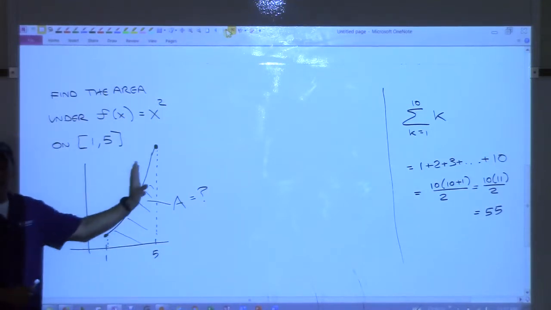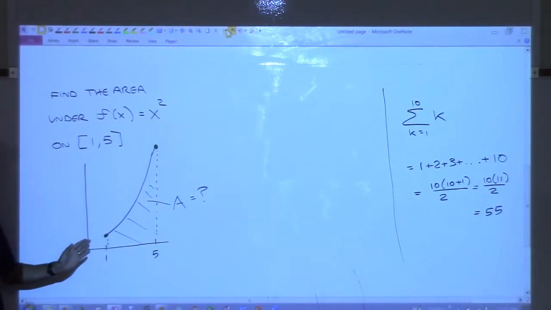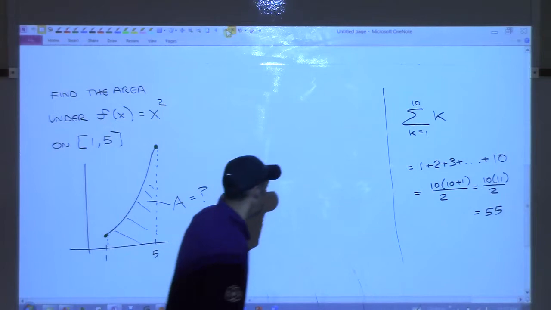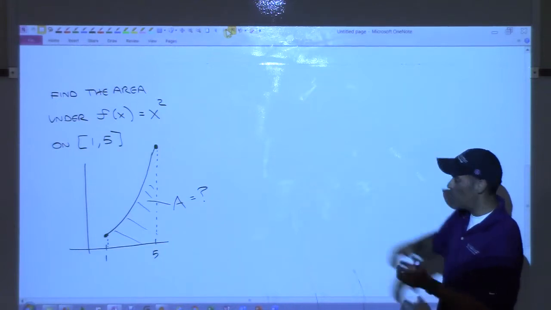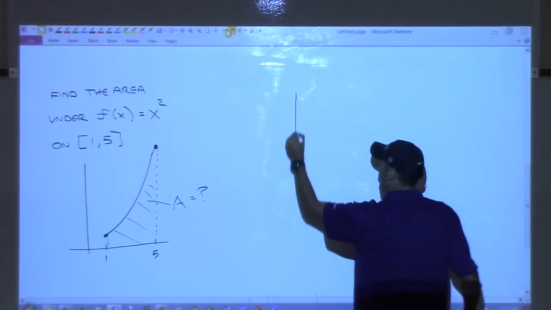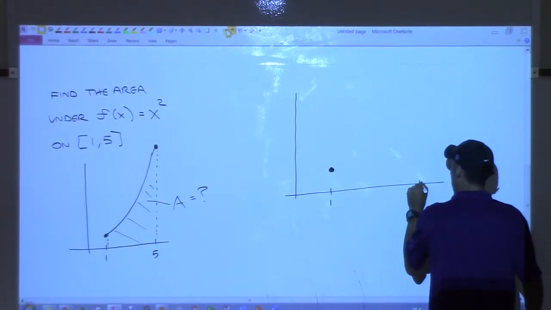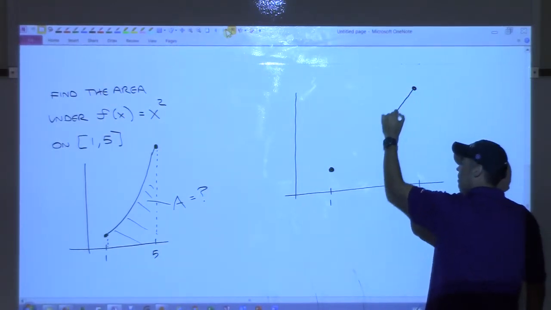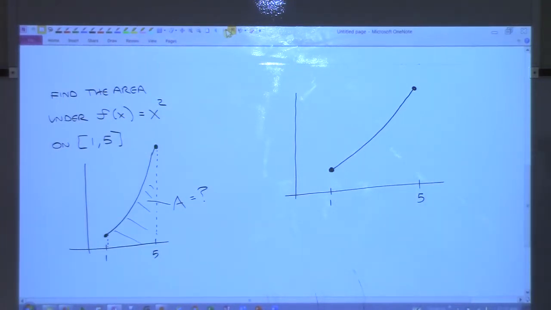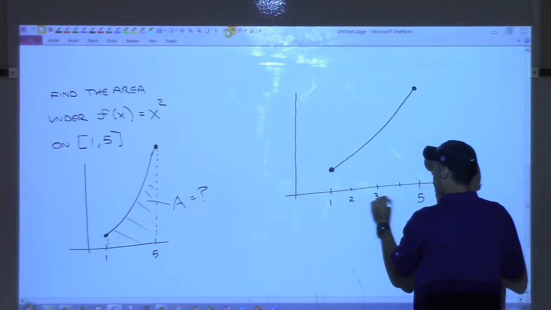Okay, so we want to find this area. That's our goal. If we can somehow find this area, then we will have made major progress. So we're going to do kind of a method of exhaustion. We're going to take that picture and zoom in on it. Here's 1. Here's 5. I realize that that's way up there at 25, but just for the sake of scale, there we go. So we're trying to find the area under that. There are a couple of numbers in between here: 2, 3, 4.